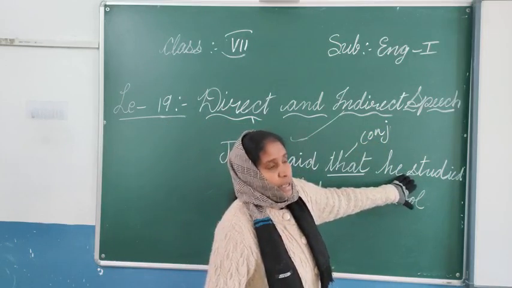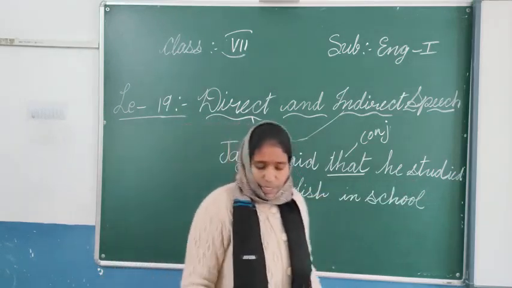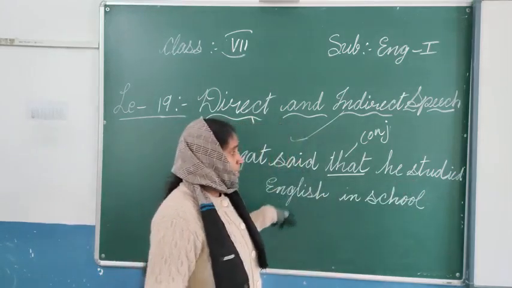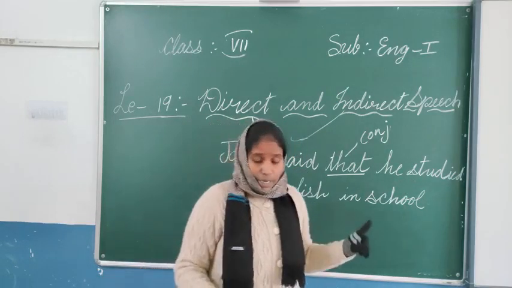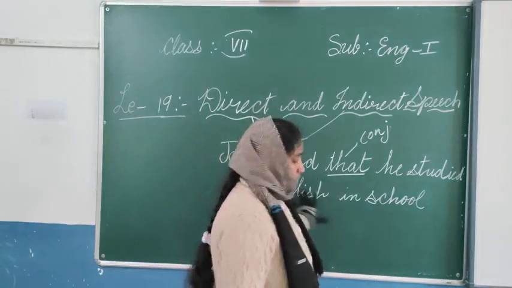But here we have taken the past tense verb: English in school. So no inverted commas are used. Did I use any inverted commas? No, I have not used any. No comma or colon, nothing used here.